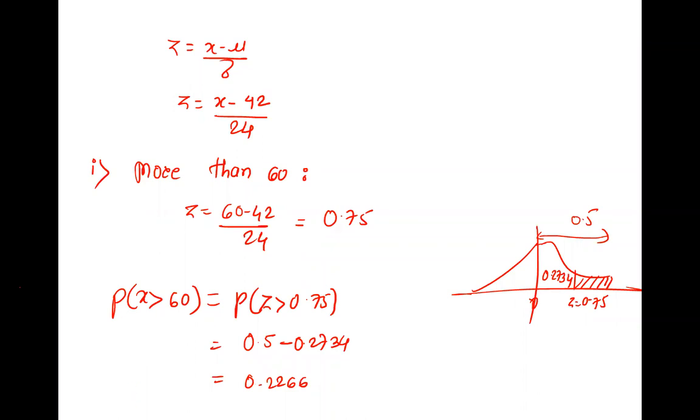Number of children are asked, so the number of children scoring more than 60 will be 1000 into 0.2266, which is 226.6, that is 227. So there are 227 such students.